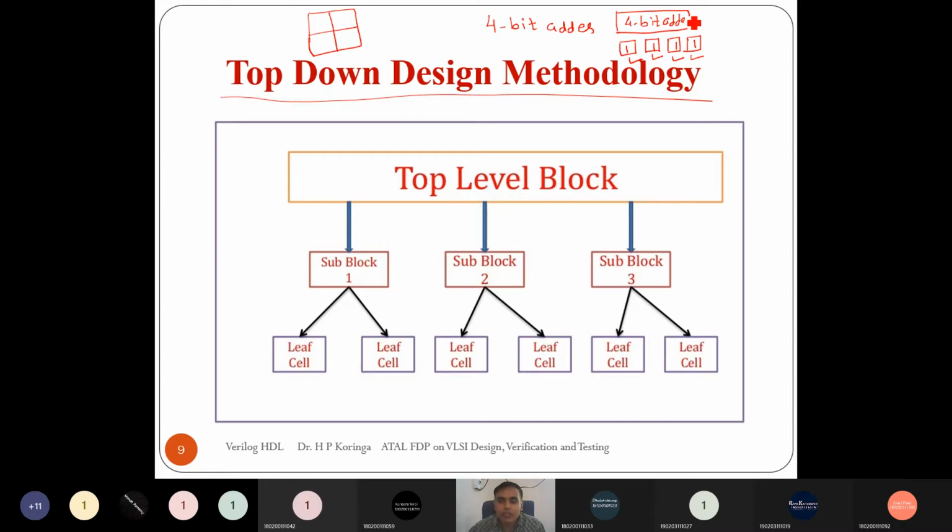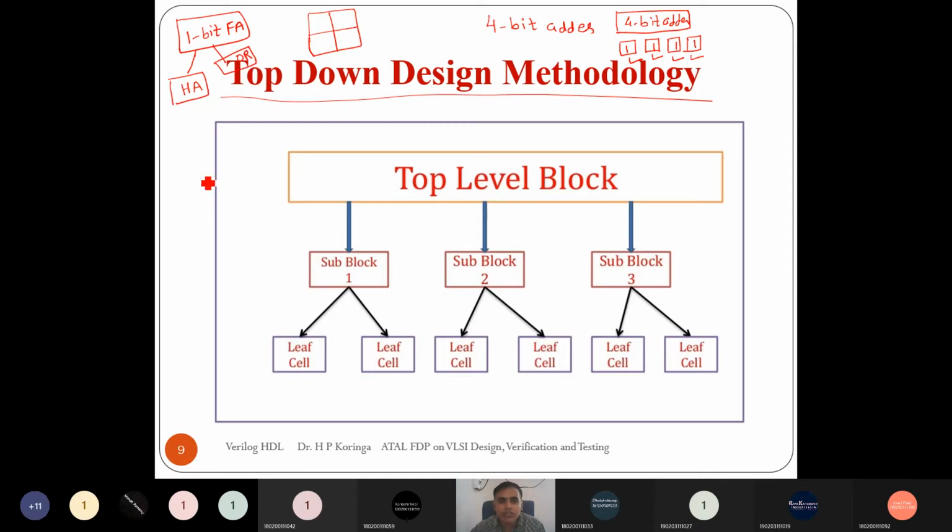So here the 4-bit adder can be divided using only one distinct block, which is the 1-bit full adder. But in some designs we need different blocks. Suppose I want to design a 1-bit full adder. Then to design this 1-bit full adder, I need 2 blocks. One is a half adder, 2 half adders, and I need 1 block, which is an OR gate.